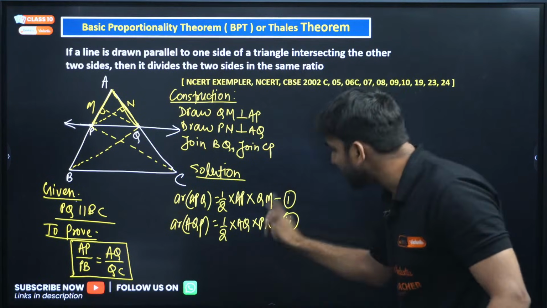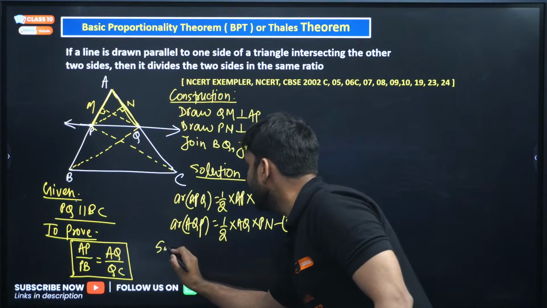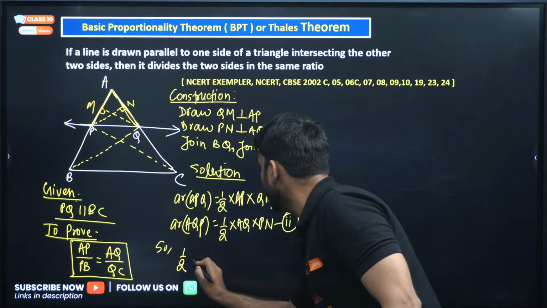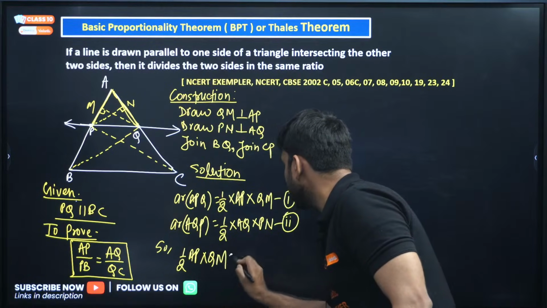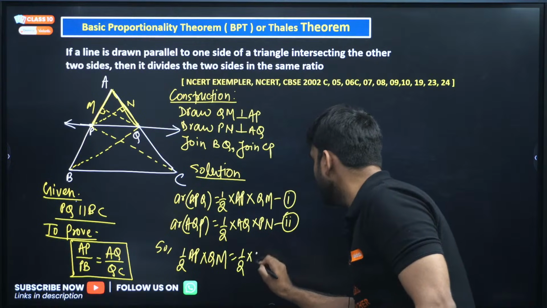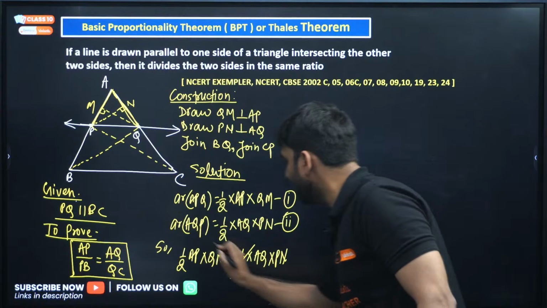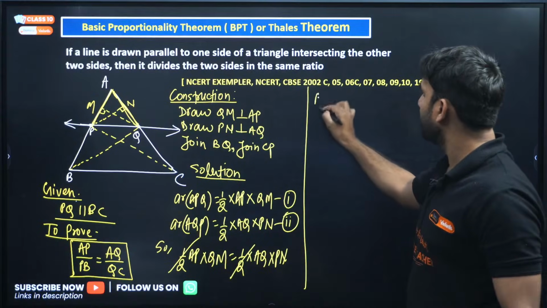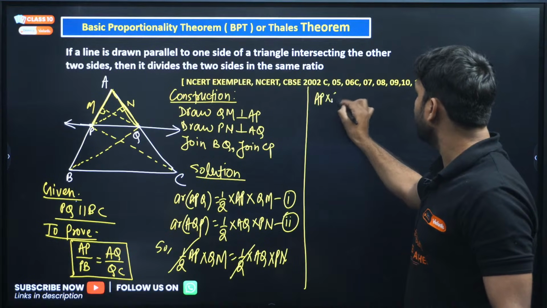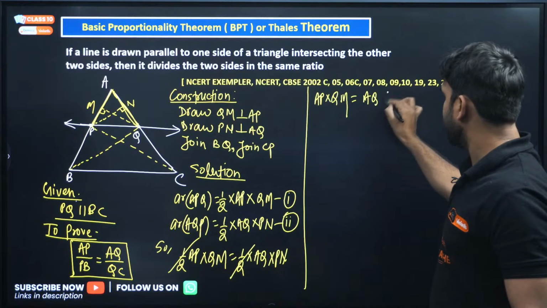So if both the triangles are the same, we can write 1 by 2 AP into QM is equal to 1 by 2 AQ into Pn. Right, 1 by 2 cancelled. So we got AP into QM is equal to AQ into Pn.